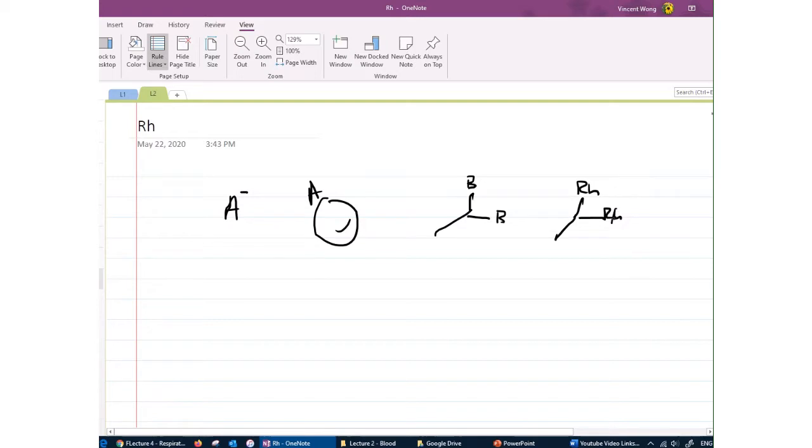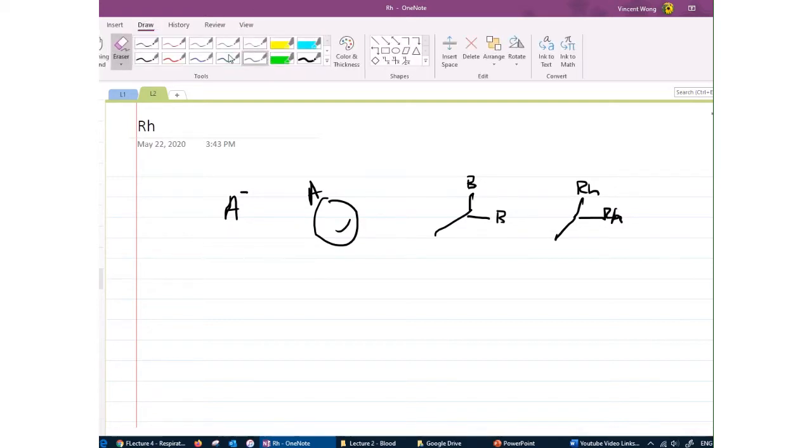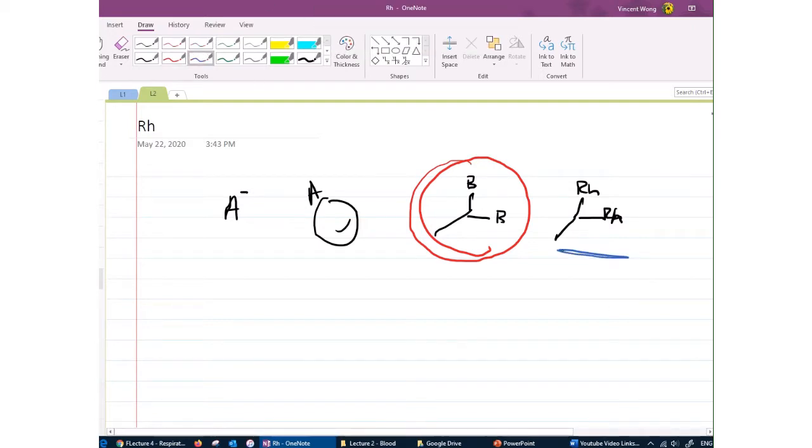It turns out, for reasons we're not going to go into details about, when the A negative person is born, they will already have the anti-B antibody in their system. However, the Rh antibodies are not going to be produced unless the person becomes sensitized. I'll explain what that means later.